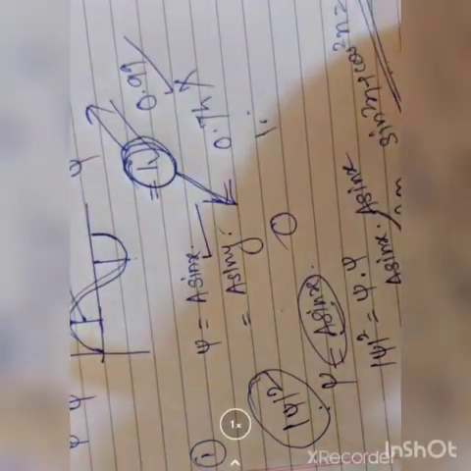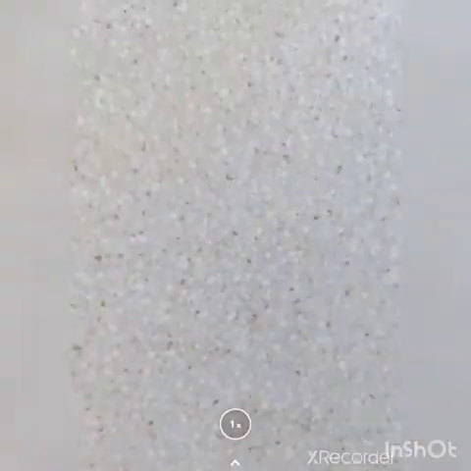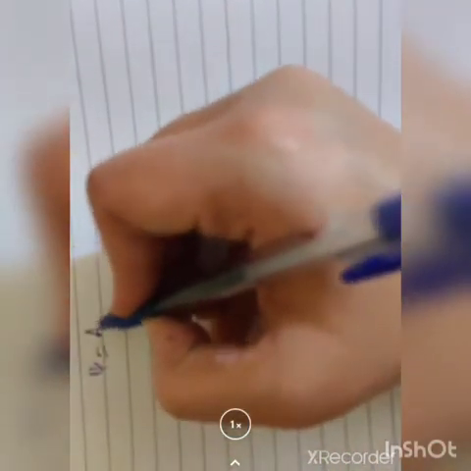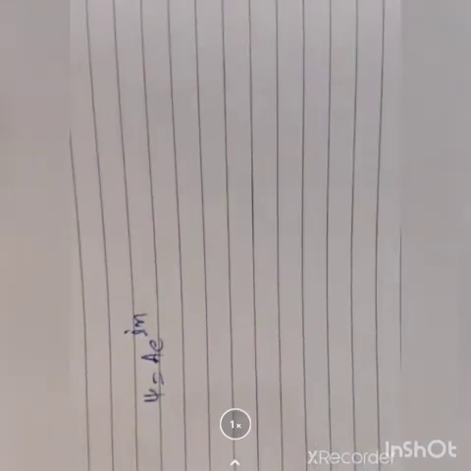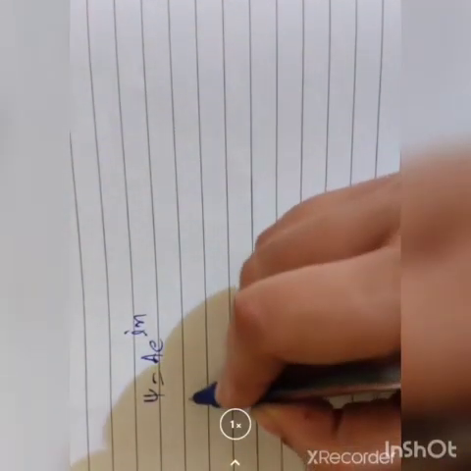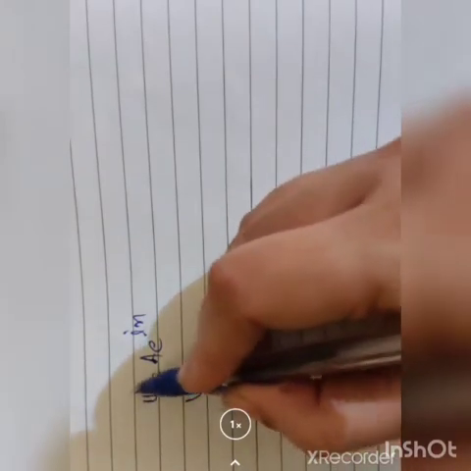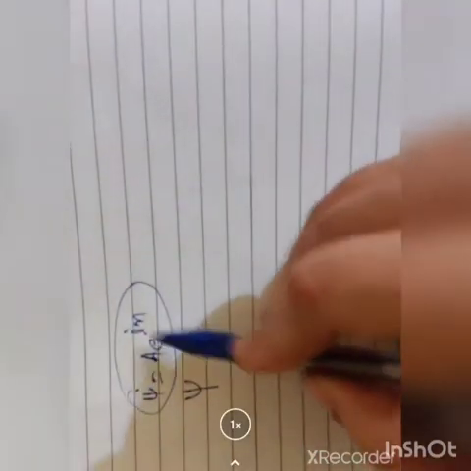And if the function is complex, like you people know, psi is equal to A e raised to ix. A e raised to ix is your function. Then what you have to calculate? You have to know the complex conjugate, psi star. Psi is your exponential function, where the imaginary part comes.